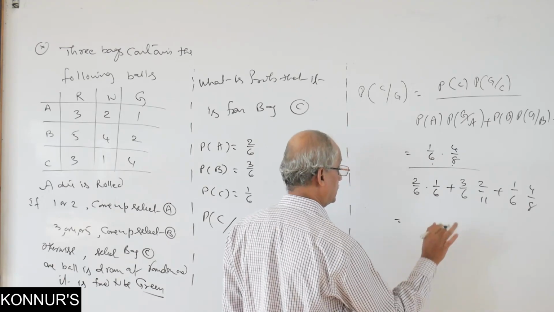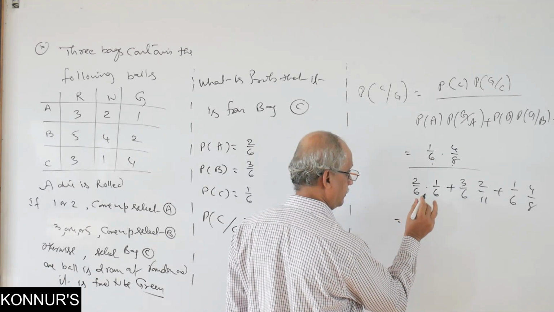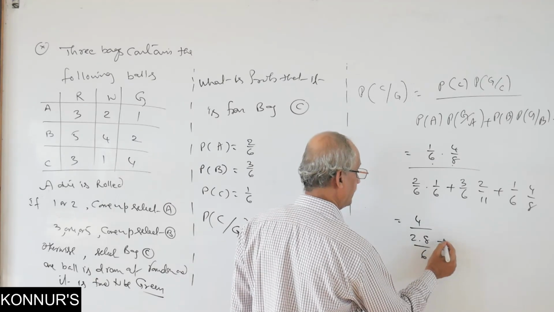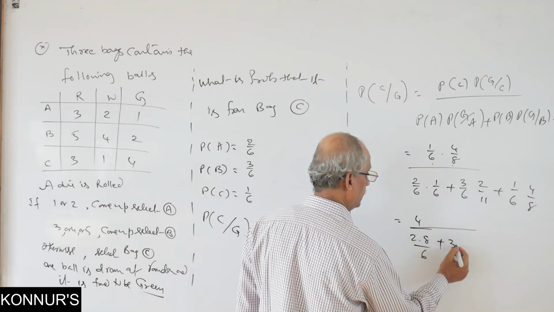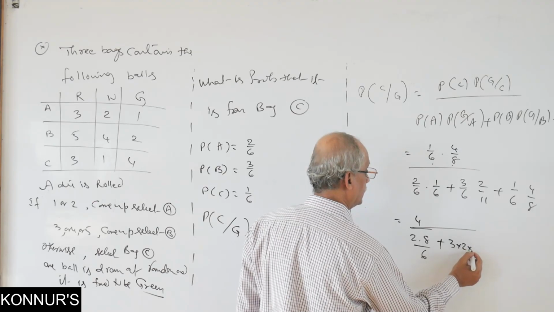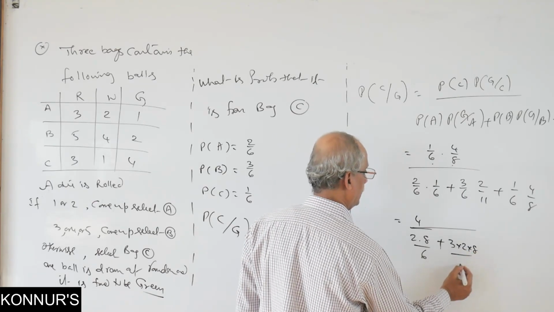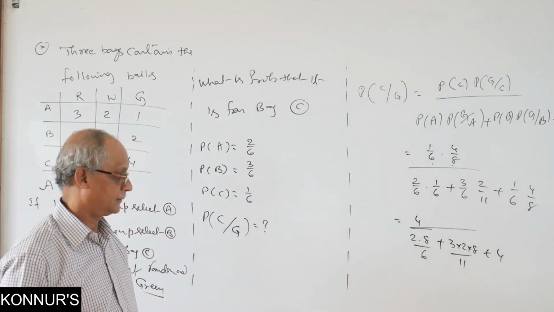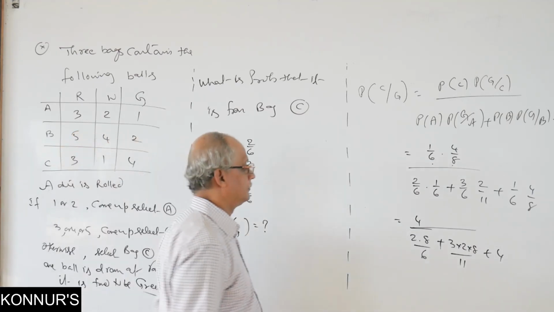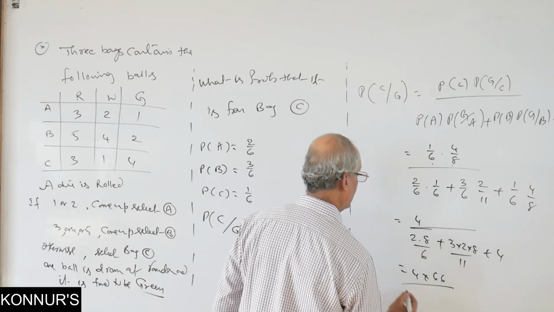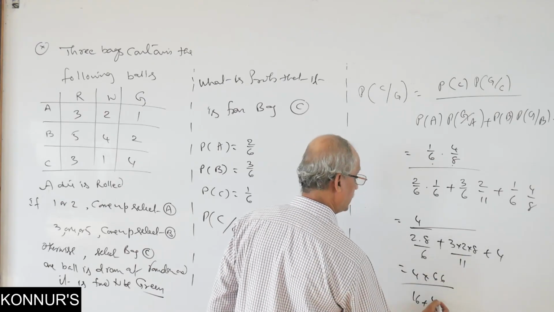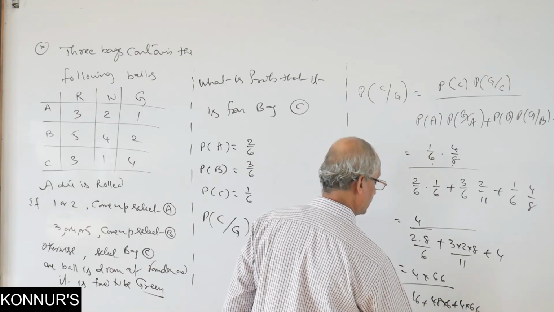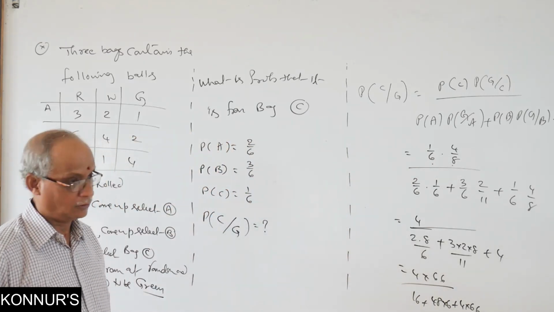Okay? 6 to 8 to cancel. 6 to 8 to cancel. 4 by 2, 8 by 6. 3 into 2 into 8 by 11 plus 4. 66 cancel. 4 into 66 by 16. 48 into 6 plus 4 into 66. And then the answer is only a real number. Definitely will get less than 1.